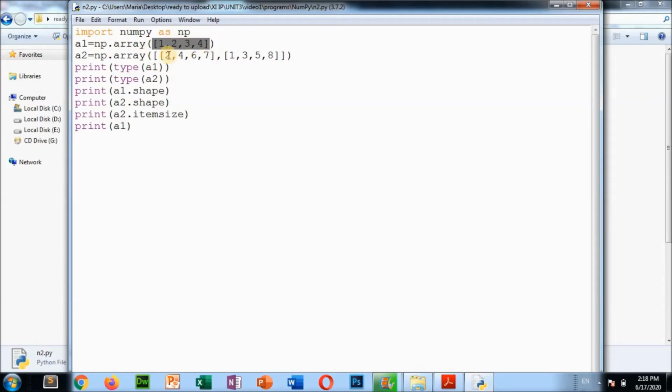This is a list 1 2 3 4. This list you are assigning to a1 after creating one array. So this is an array. The array values are 1 2 3 4. Okay, so this is a two-dimensional array I am creating here.